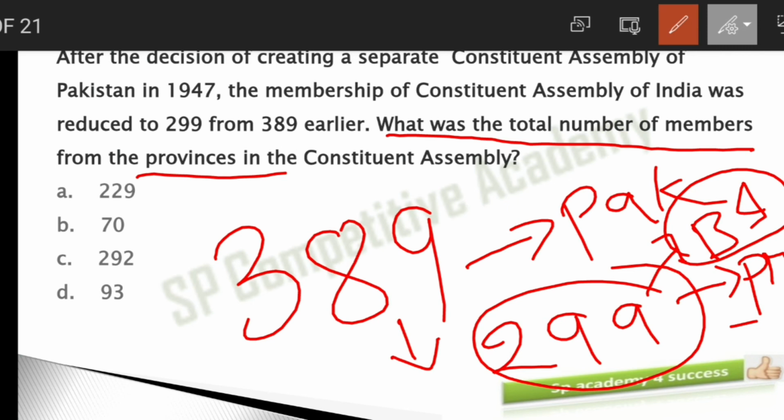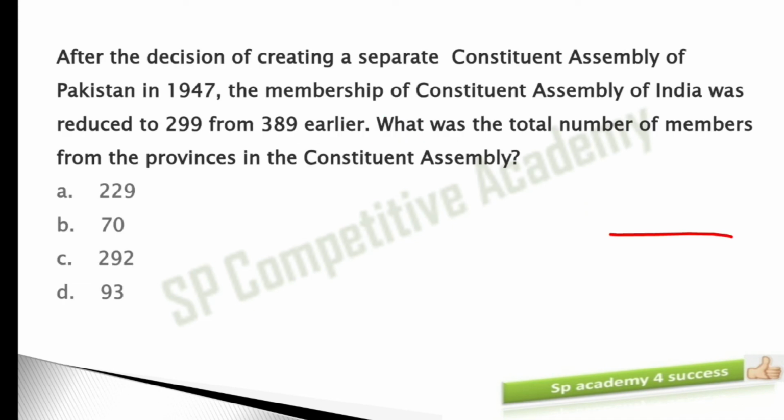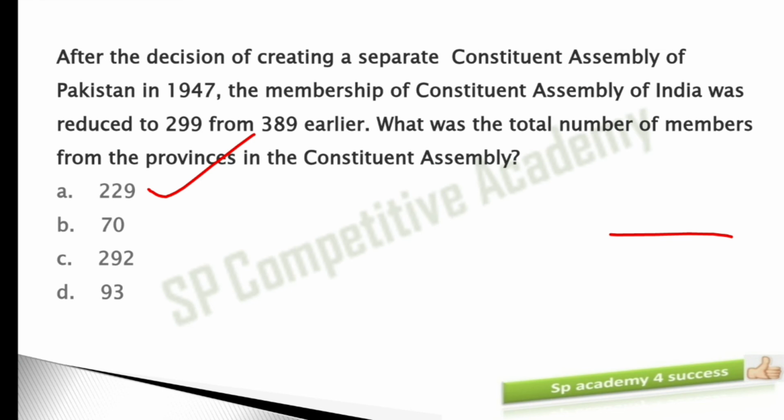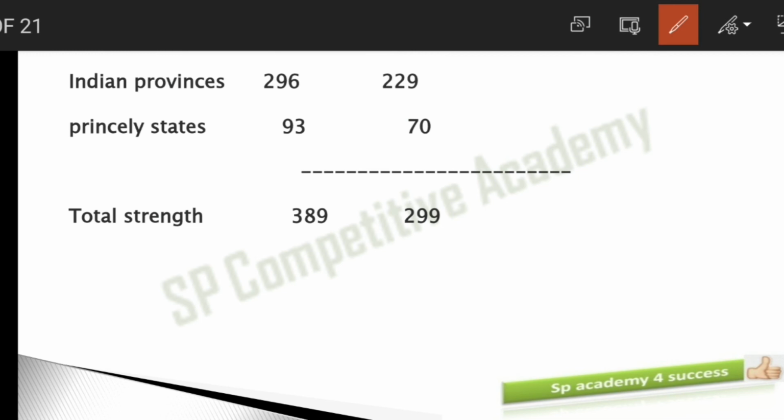See the options here: 229, 70 and 292. Last option, 93. So let me give you the explanation for this. First, I'll give you the answer. The answer here is that the British provinces members were 229. Okay. So here, originally the Indian provinces number was 296, originally, before the decision of a separate constitution for Pakistan. Originally, Indian provinces members were 296.